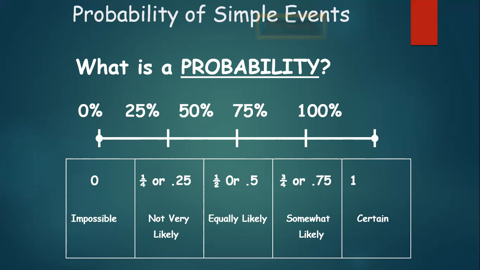Equal chances? Yes. So that's an example of an equally likely event. And if the probability that we calculate happens to be 3 upon 4 or 0.75, you can call it a somewhat likely event.